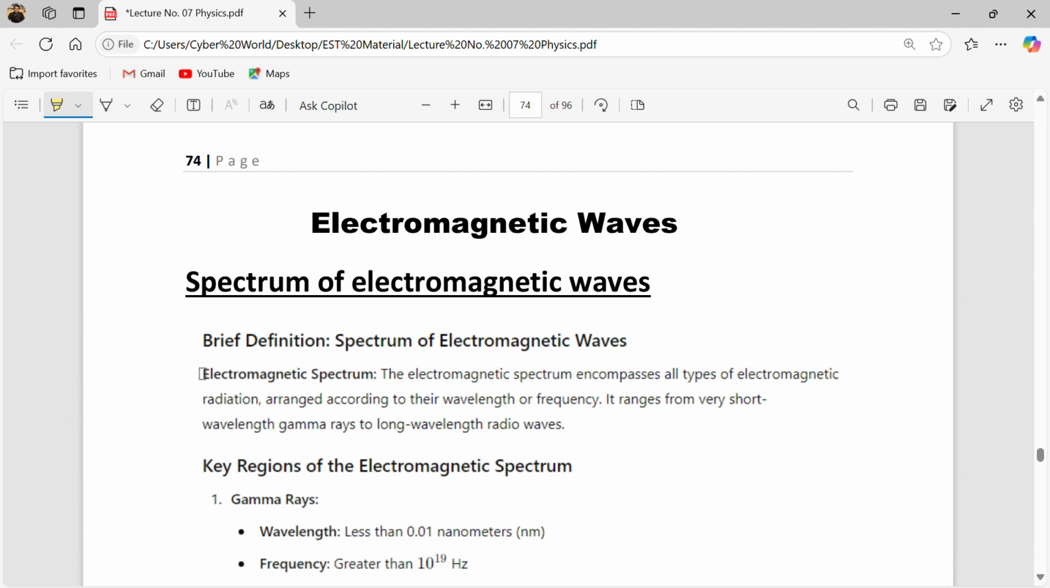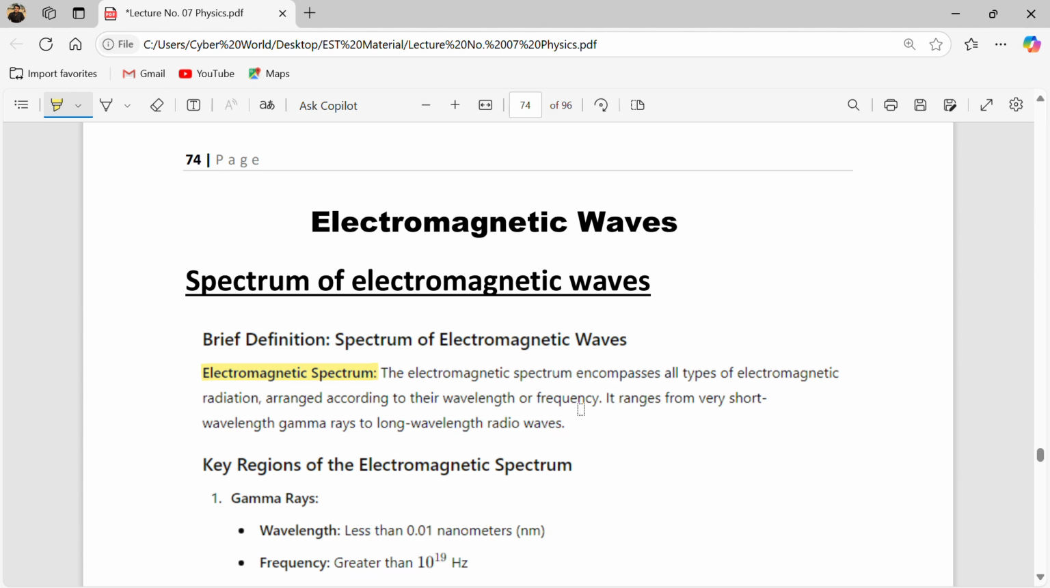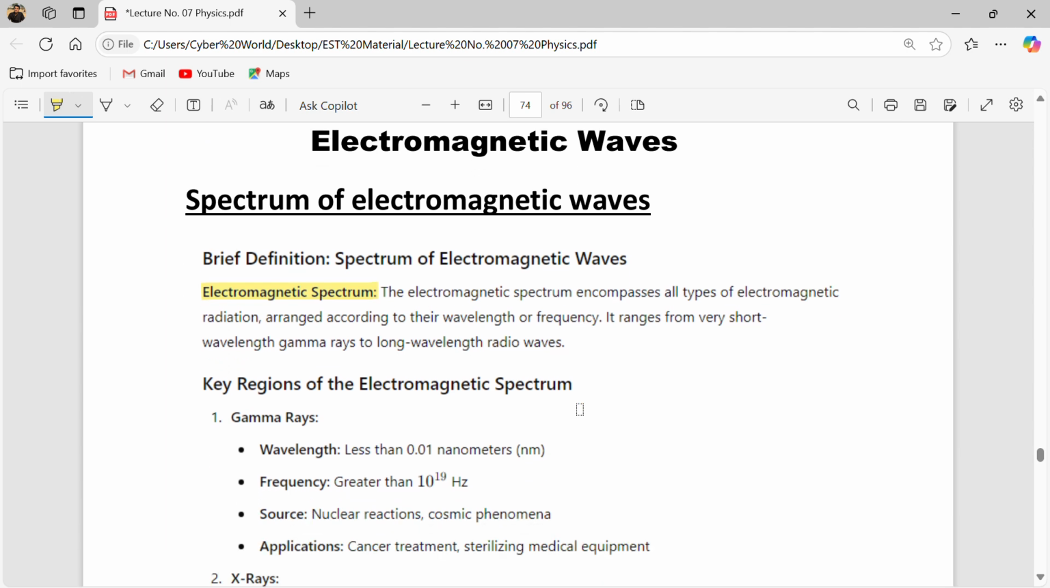So what is the electromagnetic spectrum? The electromagnetic spectrum encompasses all types of electromagnetic radiation arranged according to their wavelength or frequency. You can watch it by just typing electromagnetic spectrum in Google. You can see how beautiful that spectrum is. It ranges from very short wavelength gamma rays to very long wavelength radio waves.